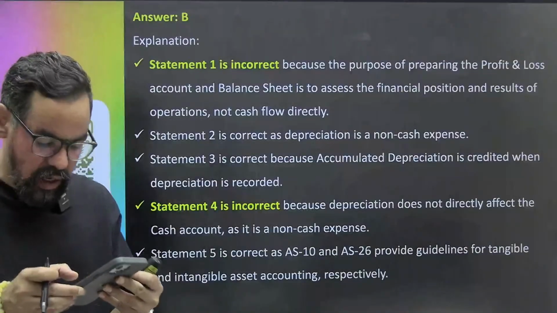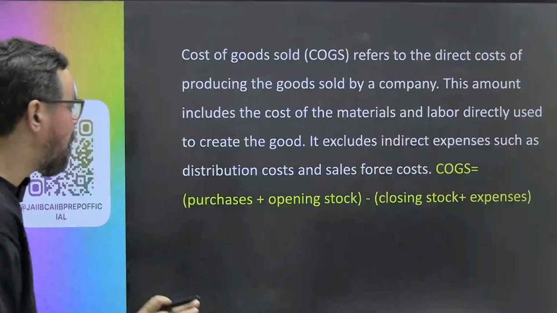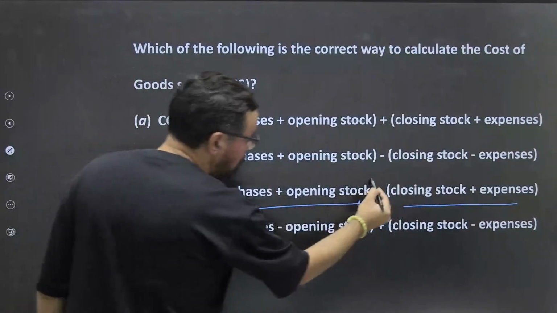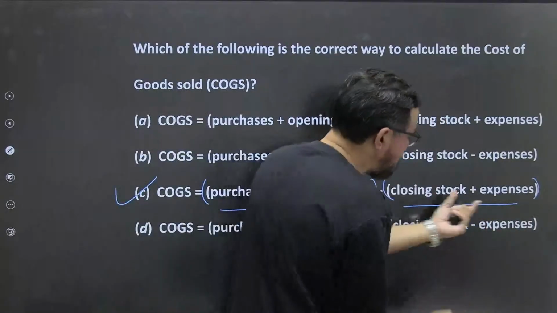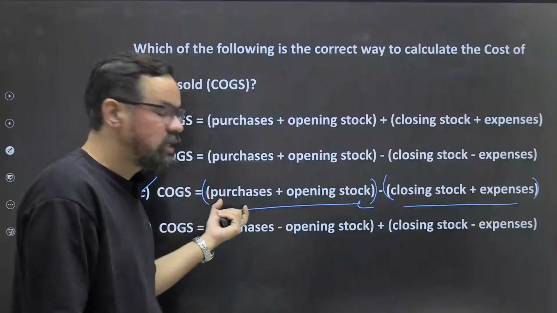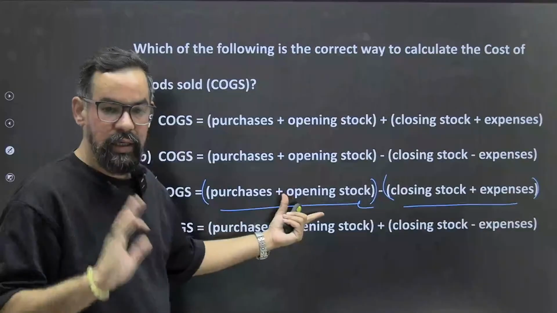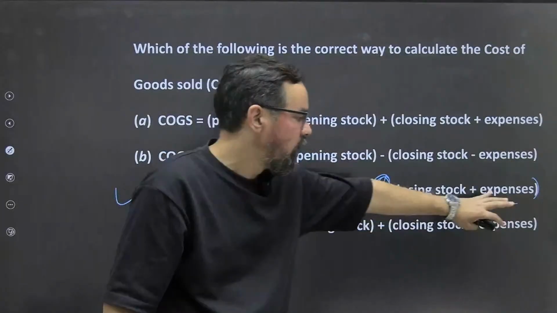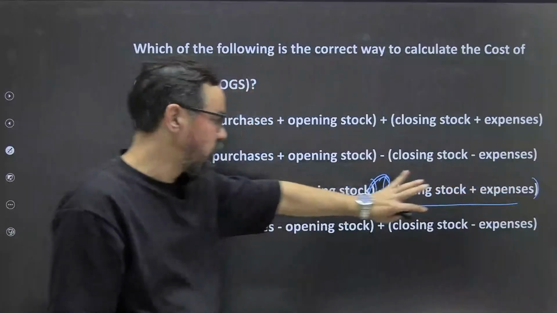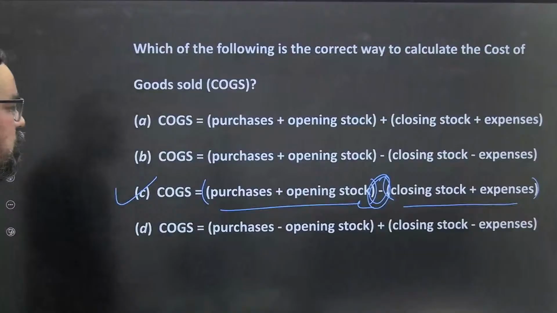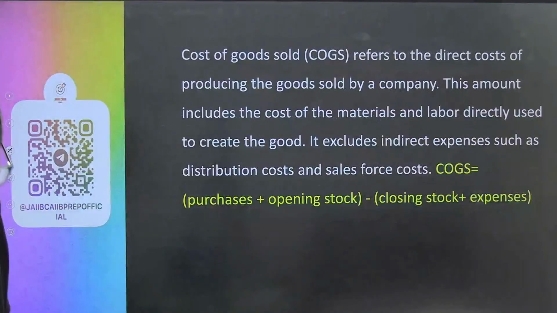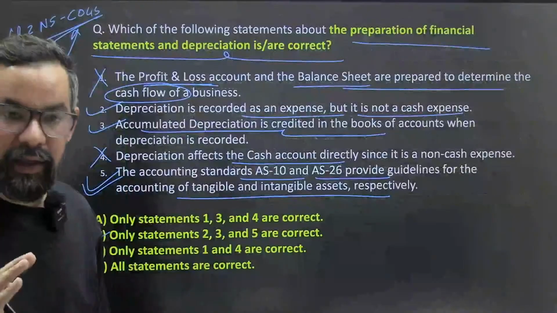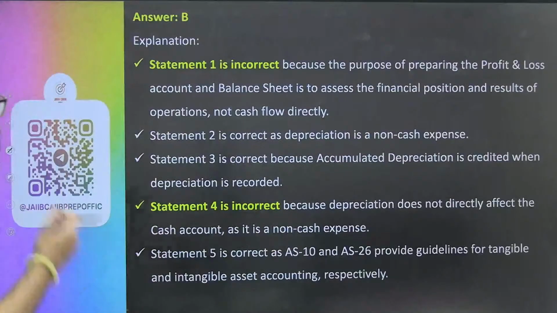So what expenses should be added with, हाँ, so see what was the formula, देखो वहां पे आप लोग कैसे ये गड़बड़ करते हो, देखो आपका smart learners, ठीक है. What is the, this is see, don't forget about this, expenses we are adding, ठीक है, these are expenses, ठीक है. So what we are doing, आपका purchase, ठीक है, then आपका opening stock, ठीक है, these are the ones, minus this is minus, do not forget this, and these are the bracket, stock आपका closing stock plus expenses, so what we are doing this one, ठीक है. So that is the way which we are handling this particular thing, so this is the one, ठीक है. So expenses आपका means direct expenses, ठीक है, these are the direct expenses which are related to this particular one, ठीक है.